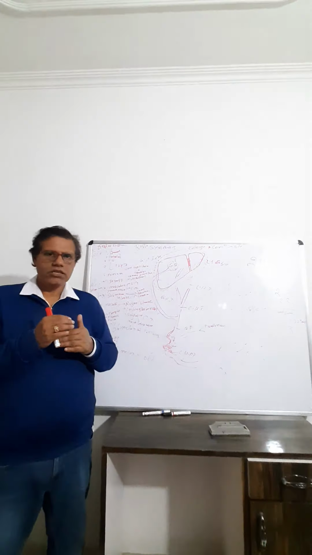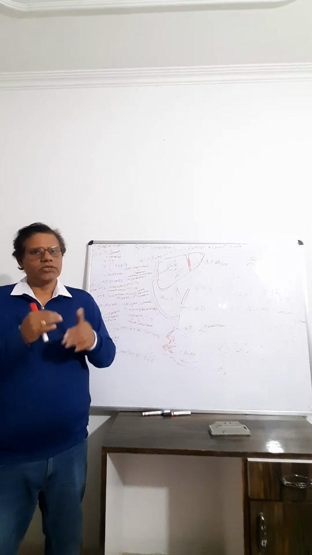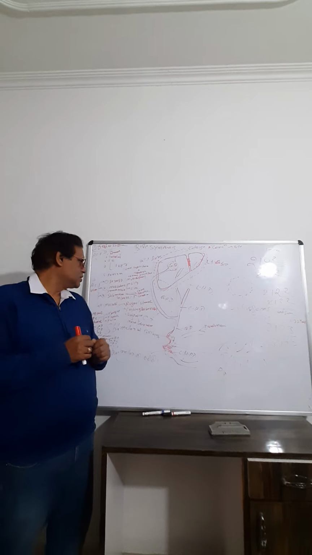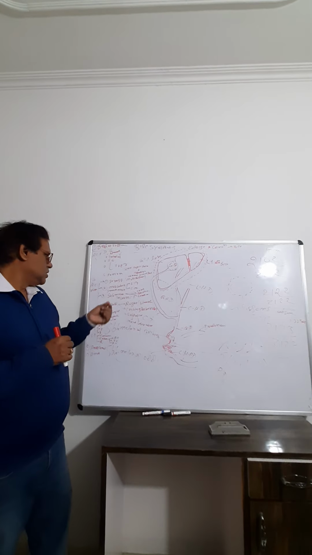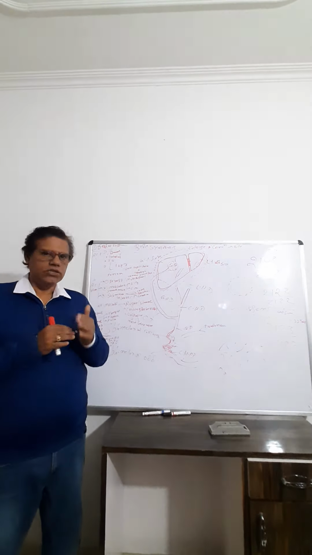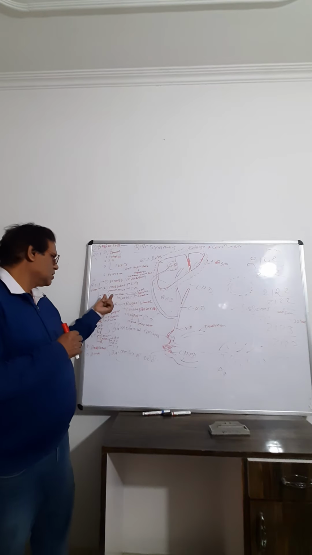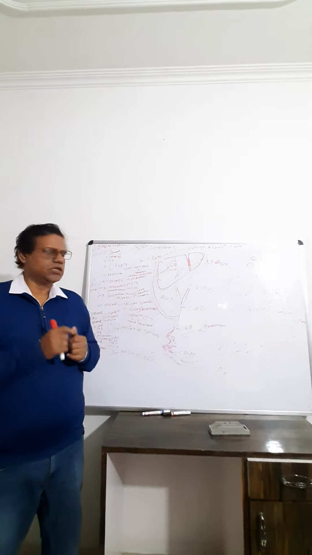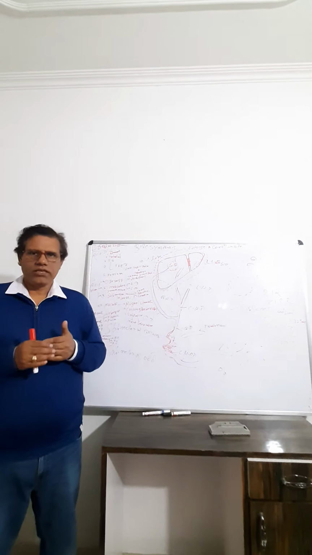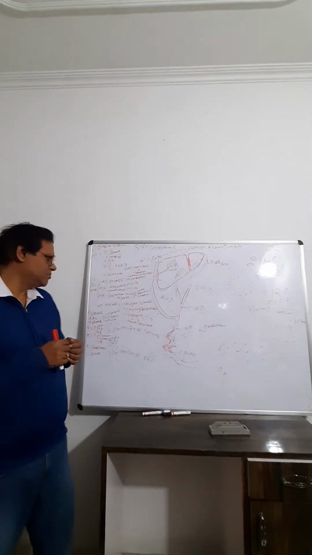But especially in the stomach there is one other muscle, the oblique muscle, present between the longitudinal and circular. And the submucosa is made up of loose connective tissue, and it consists of nerves such as the Meissner's plexus, Auerbach's plexus, and the blood vessels and lymphatic vessels.